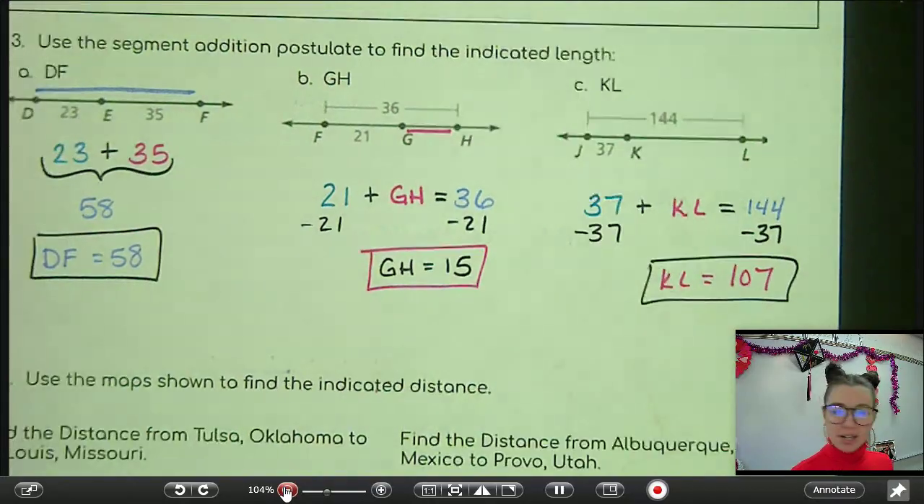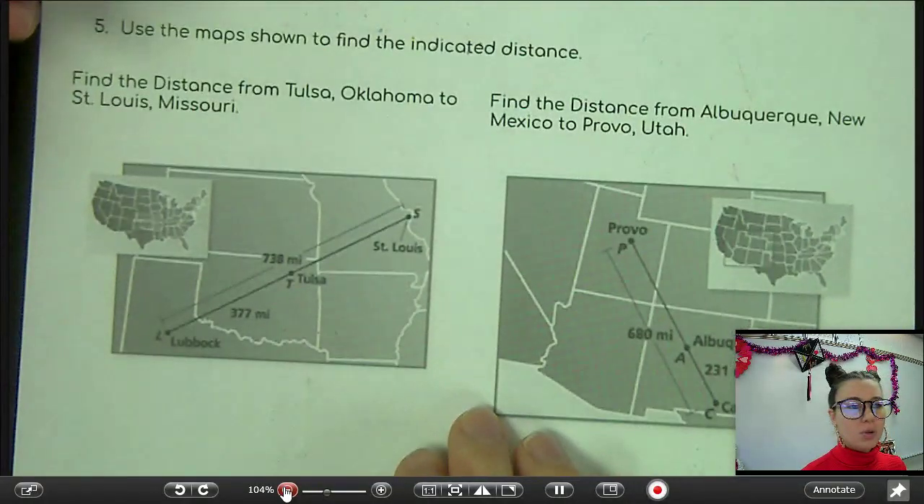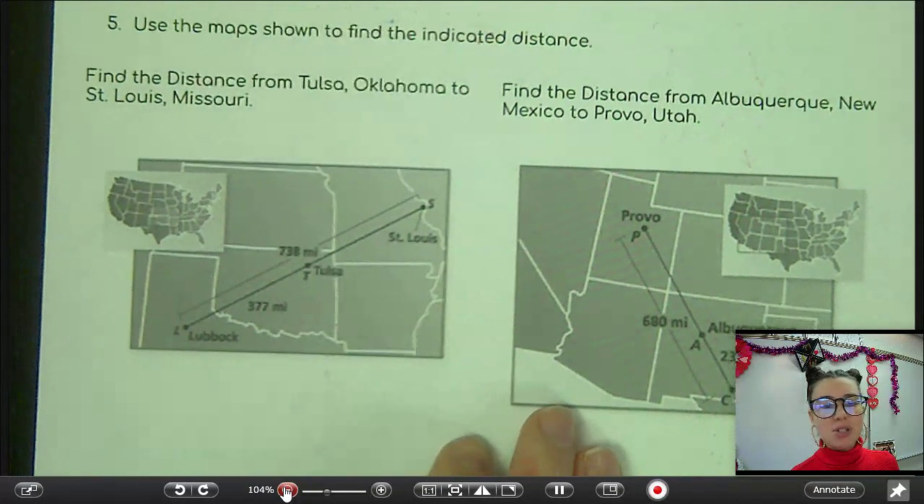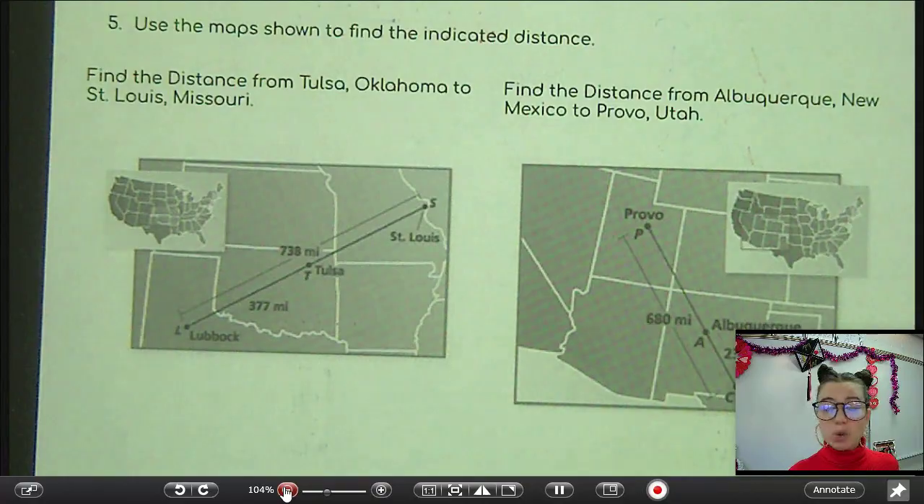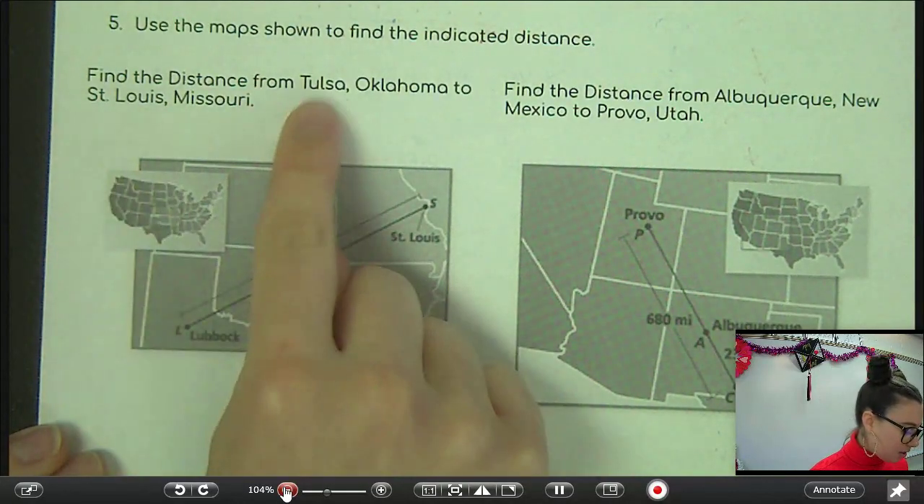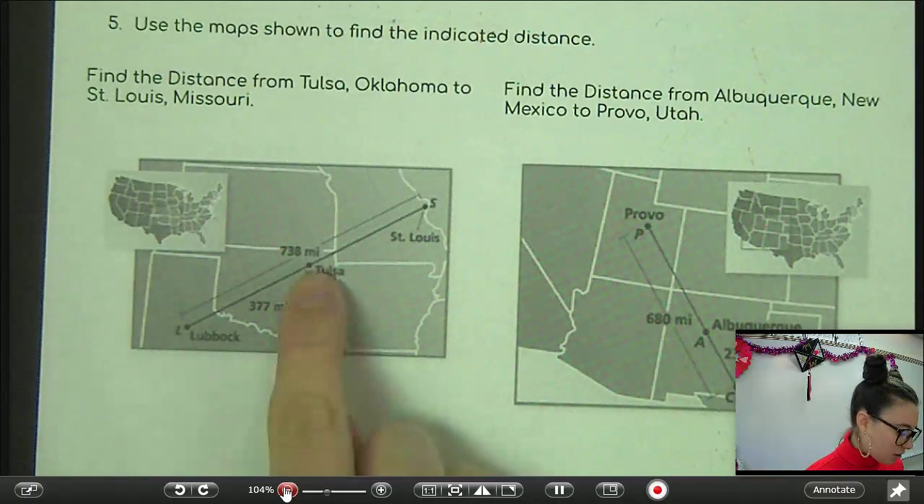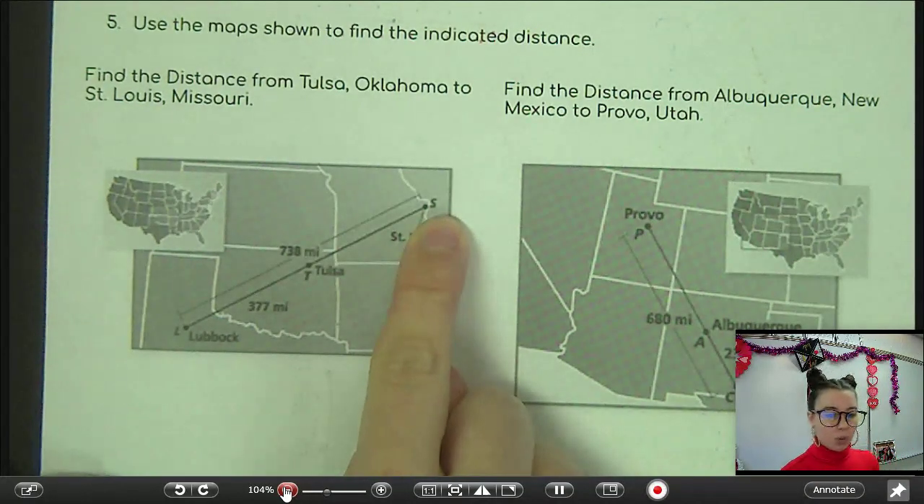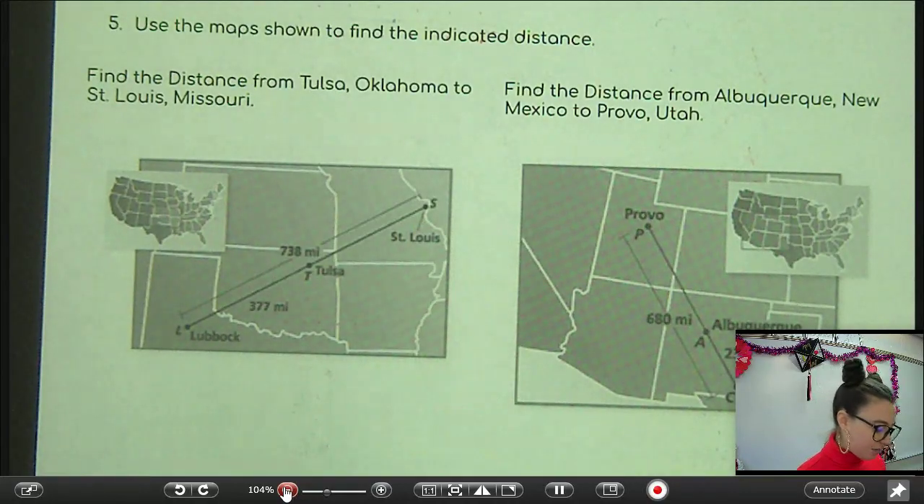Let's try one more kind of problem, which would be like this. So what if I give you a map like one of these, and I want you to find a certain distance using that map? So with this one, it says, find the distance from Tulsa, Oklahoma, to St. Louis, Missouri. Well, look at the information we already have.